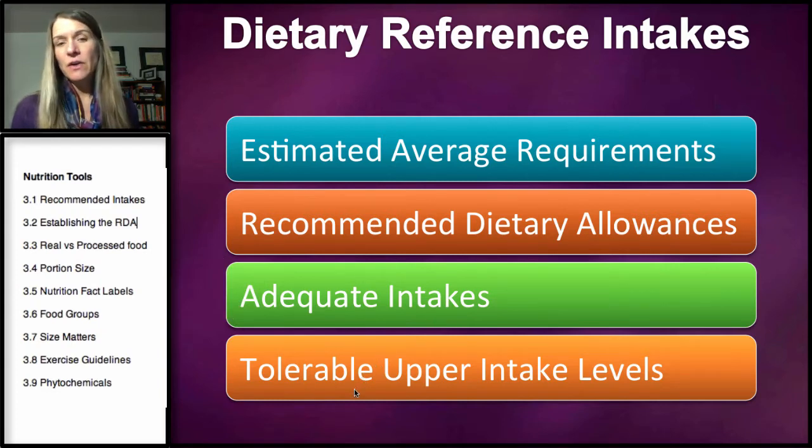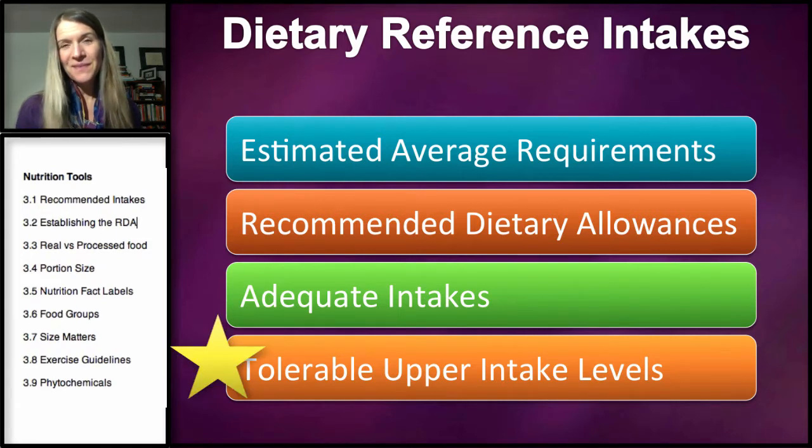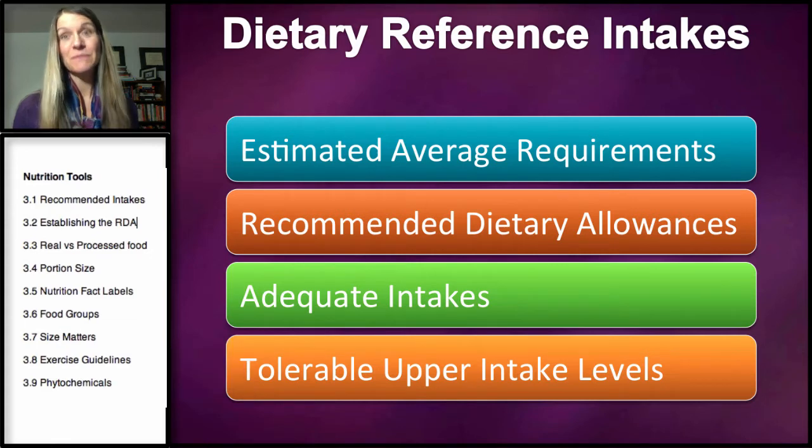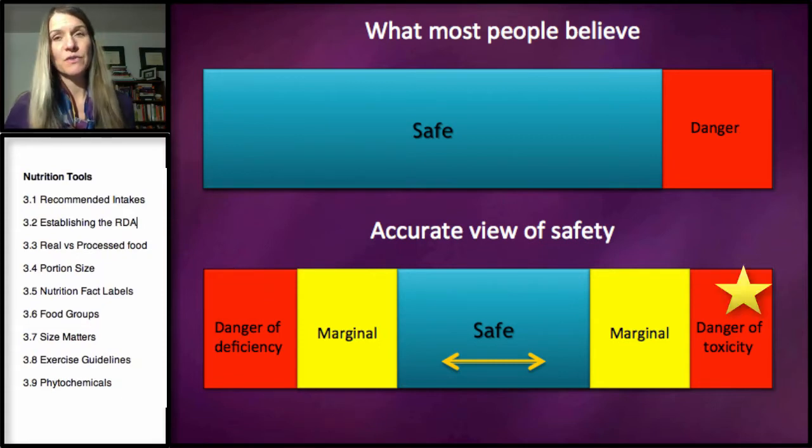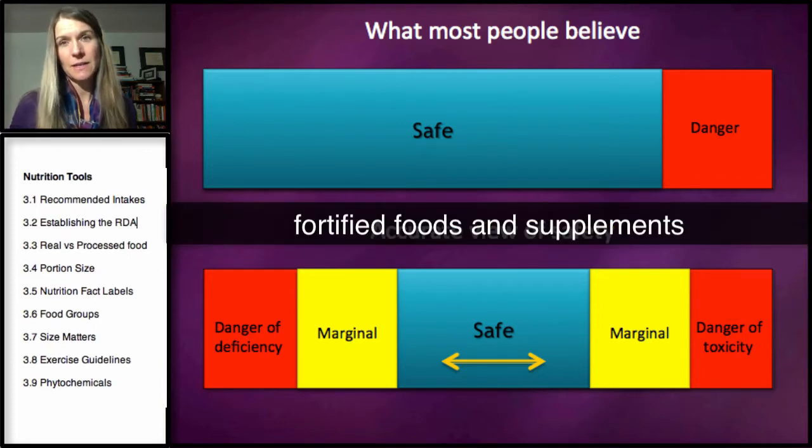Lastly, we have our tolerable upper intake levels. Now, most people think that the safety margin is this big margin, but in fact, the safety range is actually quite small. So there's actually a point where you would be getting too few nutrients, but then also that you can get too much of one nutrient. And this is mainly going to happen with fortified foods and supplements.